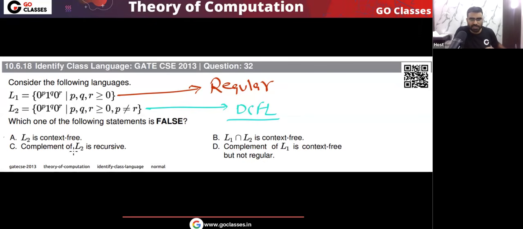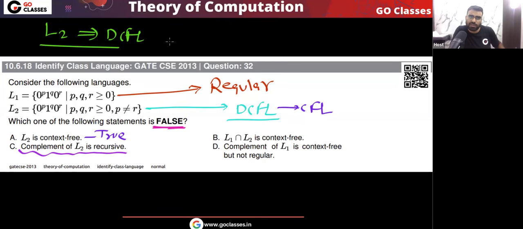So finally, which statement is correct? Tell me. The question is asking which statement is false. So you can see that L2 is context free. This statement is actually true, because every DCFL language is CFL. So this statement is actually true. Okay, what about the next? That is L1 intersection L2. We will see L1 intersection L2 after some time. But you tell me about the remaining. The complement of L2. Remember, L2 is a DCFL. Yes or no?